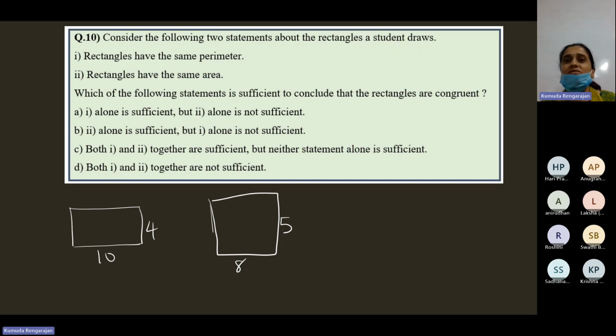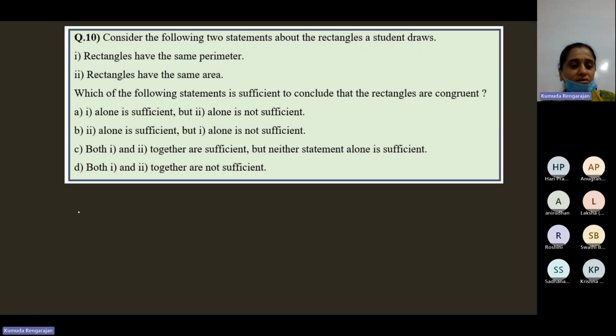10 fours are 40, 8 fives are 40. Correct, they have the same area, but they're not identical. Congruency is about being identical. They're not identical. Correct? Okay. Now let's see the perimeter.